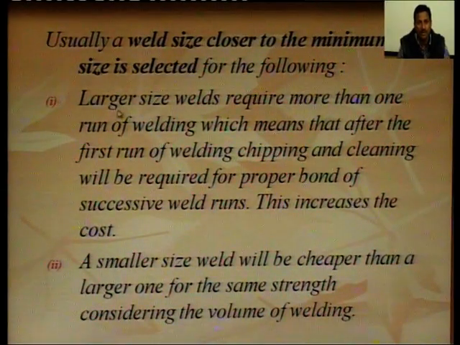First reason is that larger size welds require more than one run of welding, which means that after the first run of welding, chipping and cleaning will be required for the proper bond of the successive weld run. This increases the cost of welding.